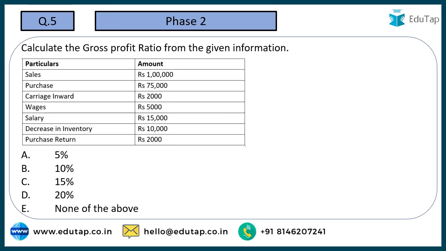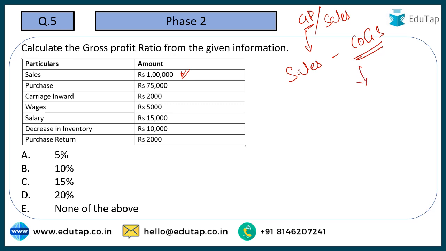Coming to the next one, calculate the gross profit ratio from the information given below. This gross profit ratio is basically the relation between the gross profit and your sales revenue. So let's try to establish this one. Sales we are directly given, but gross profit is not something which we are directly given. We are given different kinds of information here. Now gross profit can be calculated by doing this calculation, sales minus cost of goods sold.